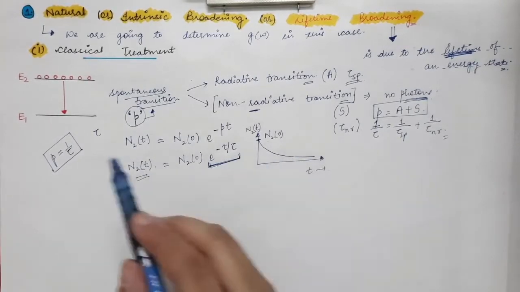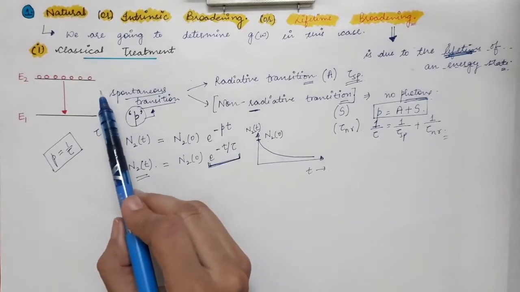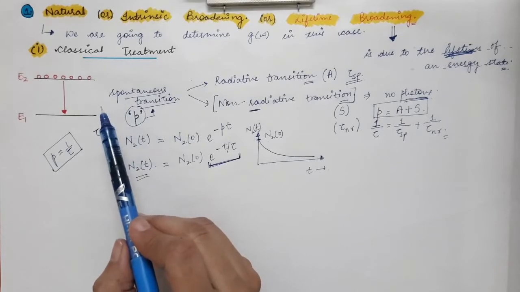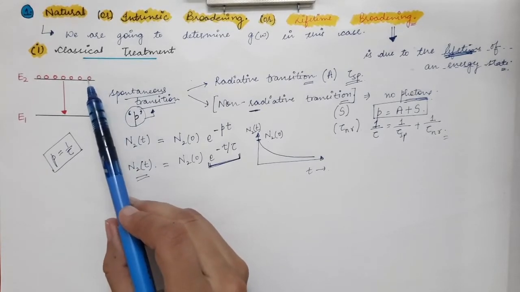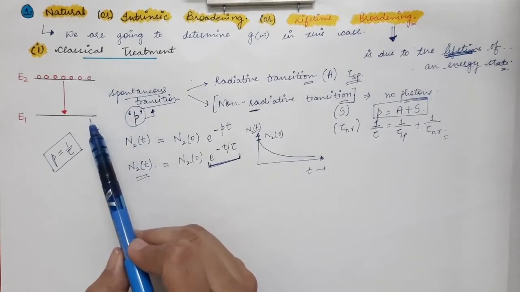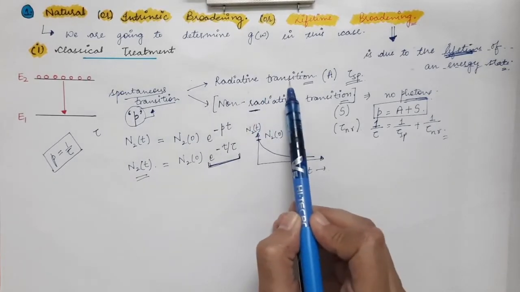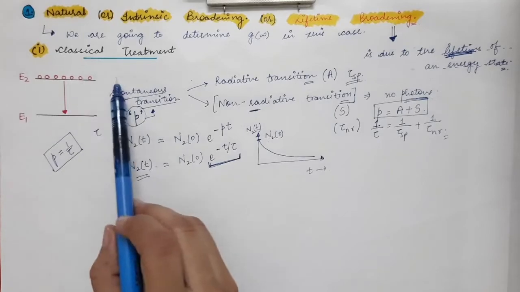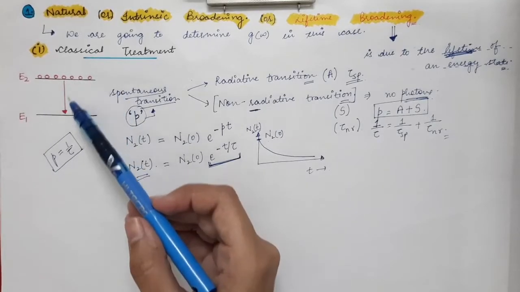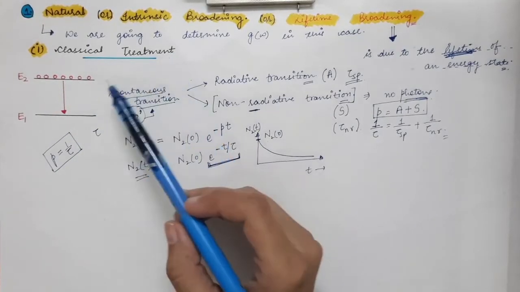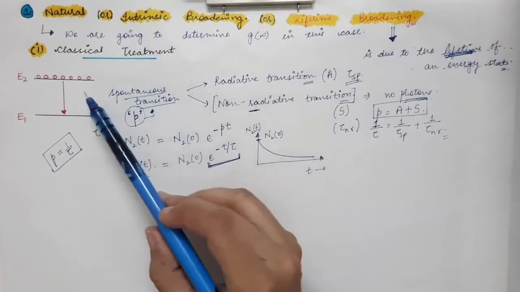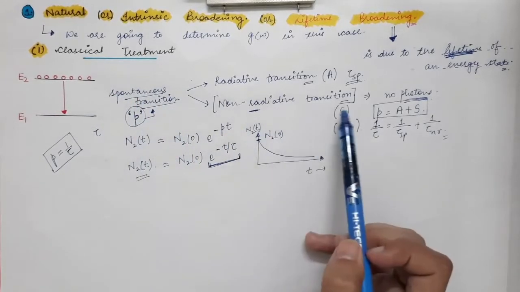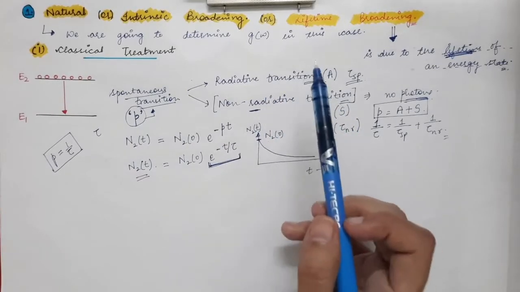Now what will be the intensity of the photons which are emitted from this system? We know that the atoms can make a downward transition either by emitting a photon or by non-radiative transition. When all these millions and billions of atoms go to the ground state, they will make a spontaneous transition. So there will obviously be emission of photons, along with the non-radiative transition.